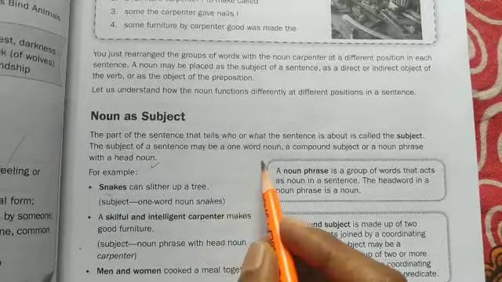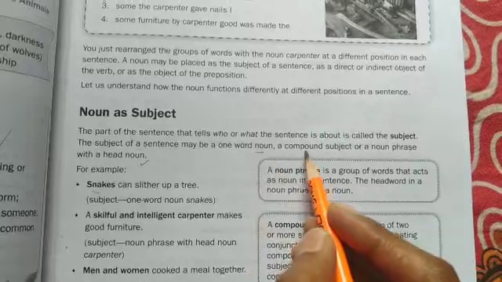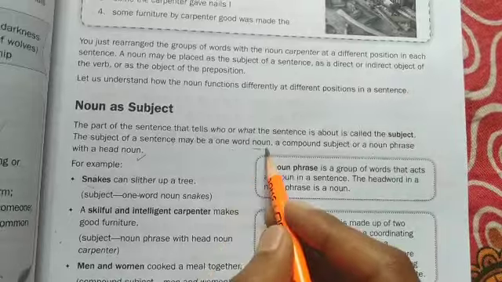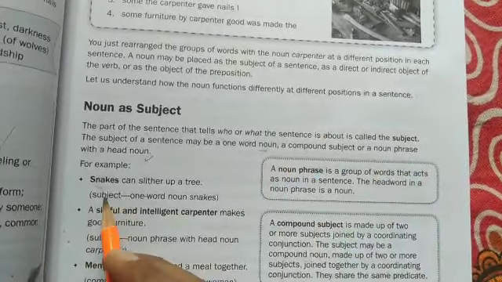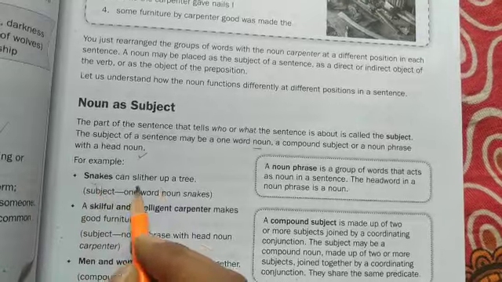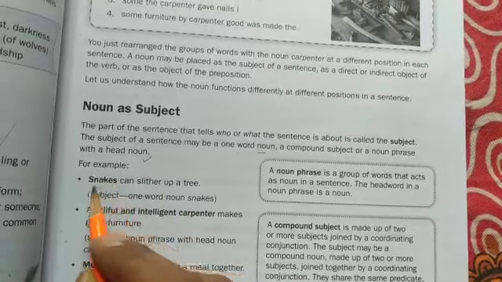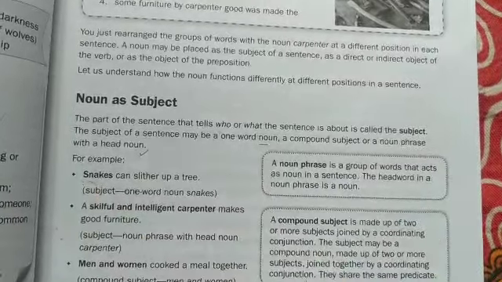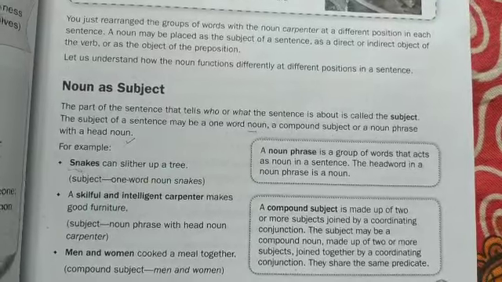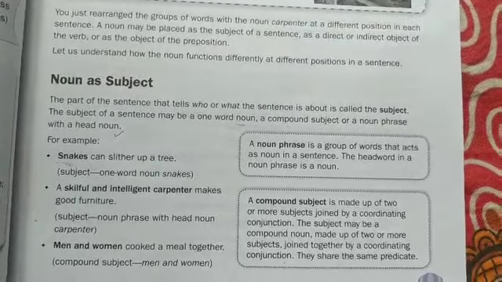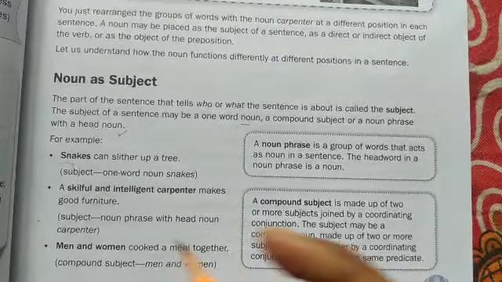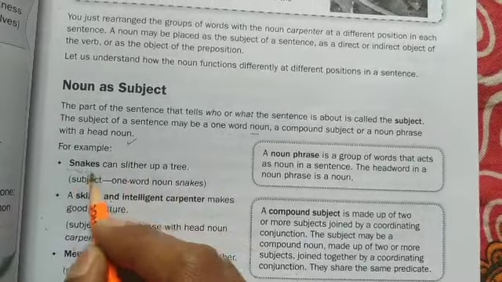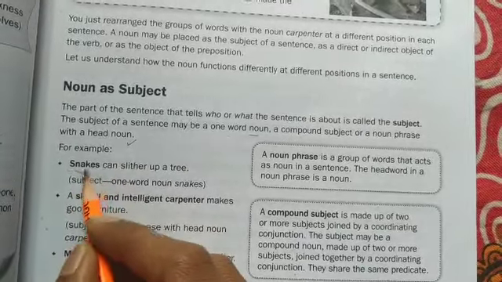Okay, so here as it says, subject may be a noun word or a compound subject or noun phrase. So let's go by them one by one. When I talk about a one word noun, that's so much easy. For example, snakes can slither up a tree. Subject is snakes, right? So that is one word noun. The same way, say boys are playing in the ground. What is the thing we are talking about here? We are talking about boys. So that is the subject, right? In the same way, snakes can slither up a tree. Here, what can slither up a tree? Snakes. Snakes are the one about which we talk.